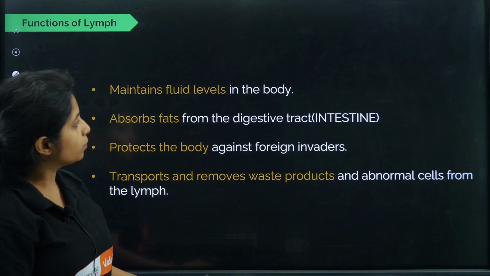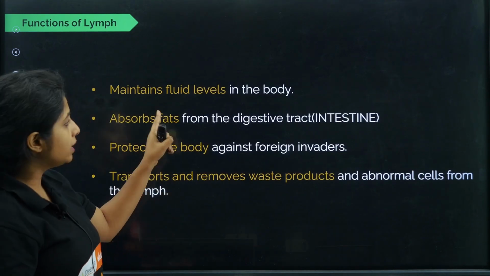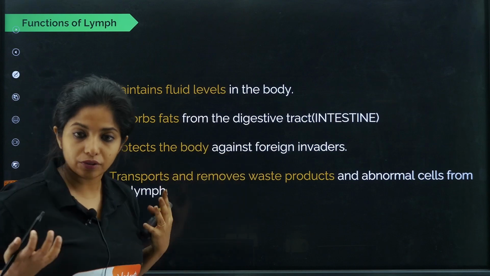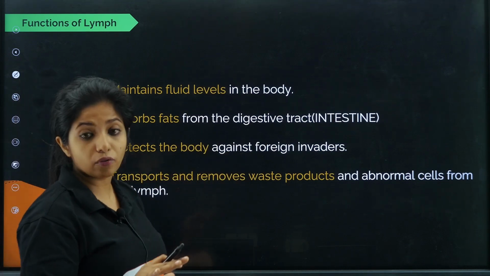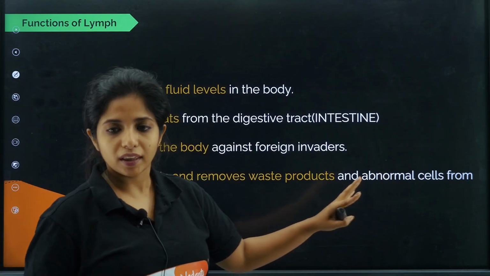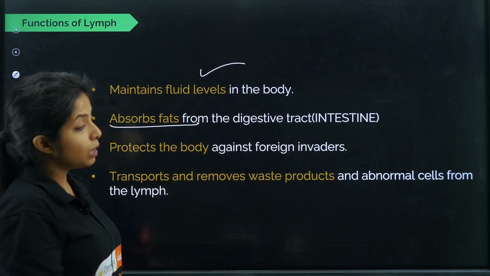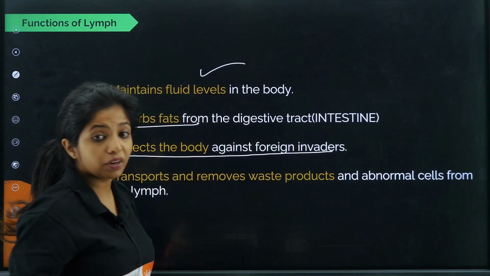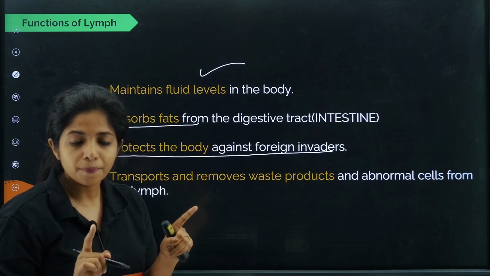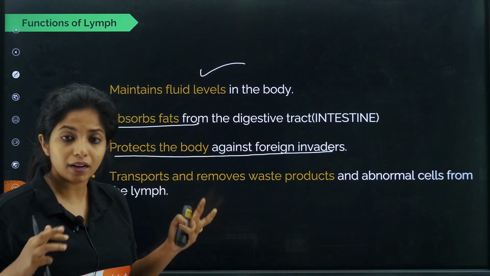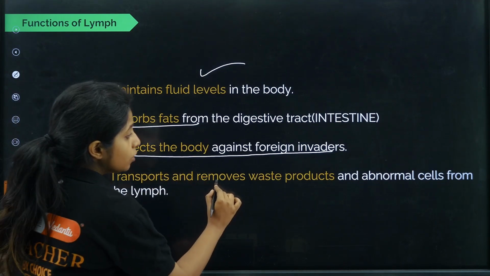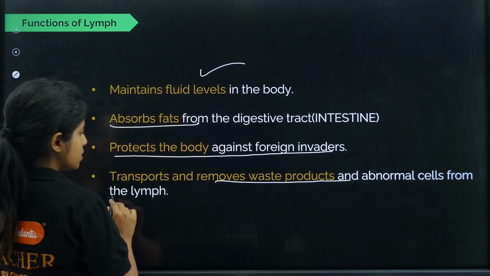Okay. Now, what is the use of lymph? Maintains the fluid level in the body. It takes back everything, so it maintains the fluid level. It is not allowing things to just ooze out of our body, right? Absorbs fat from the digestive tract, that is the intestine. Protects the body against foreign invaders. You saw how in lymph nodes you have so many WBCs which protect us. Transports and removes waste products and abnormal cells from the lymph.